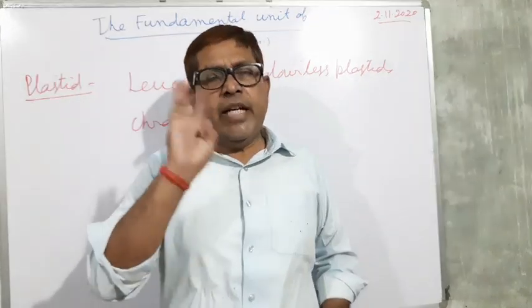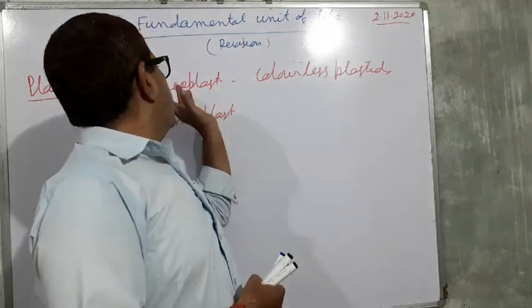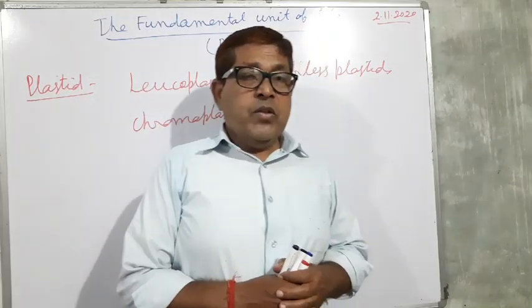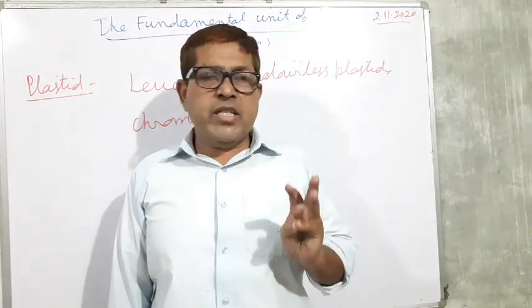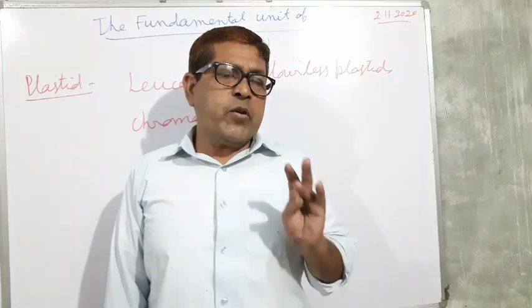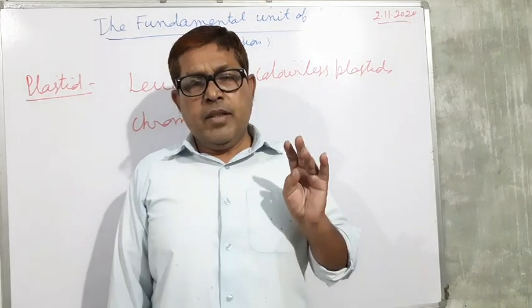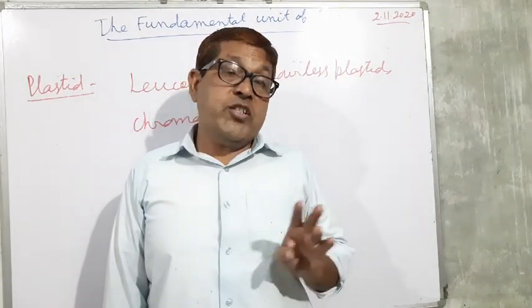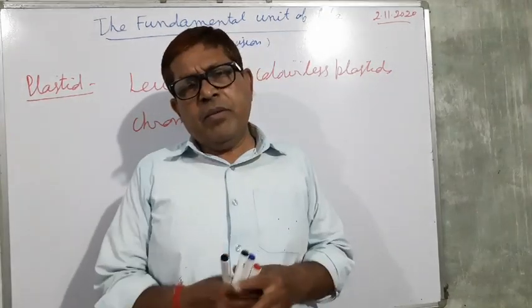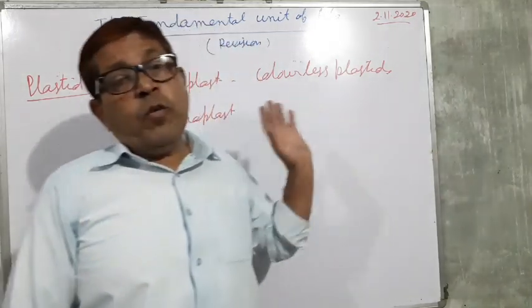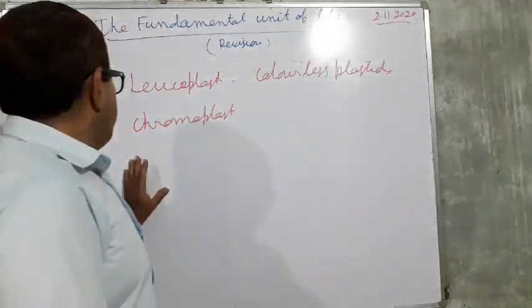So mainly three types of food materials are stored by the leucoplasts, and three types of leucoplasts store different types of food material.